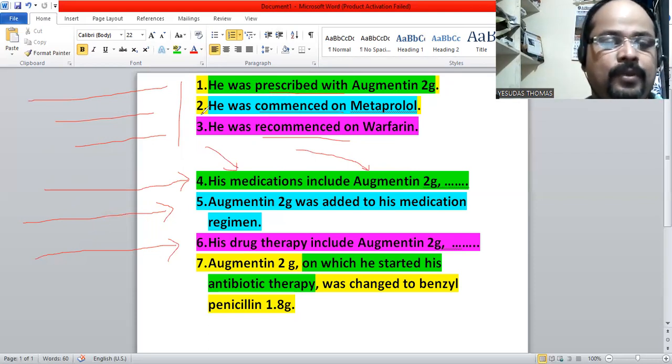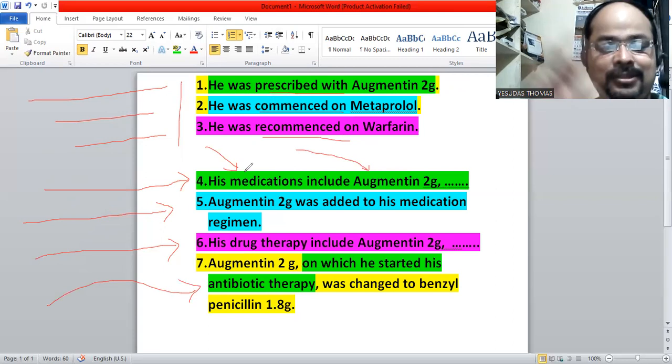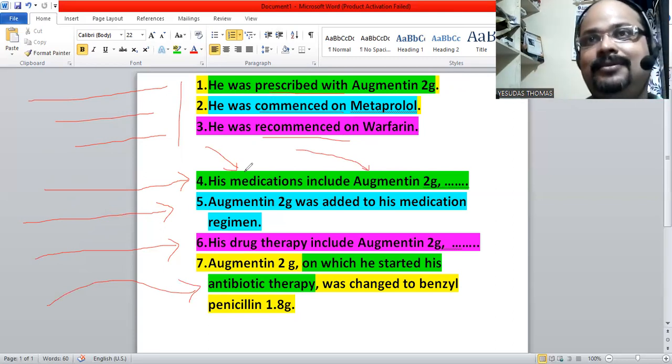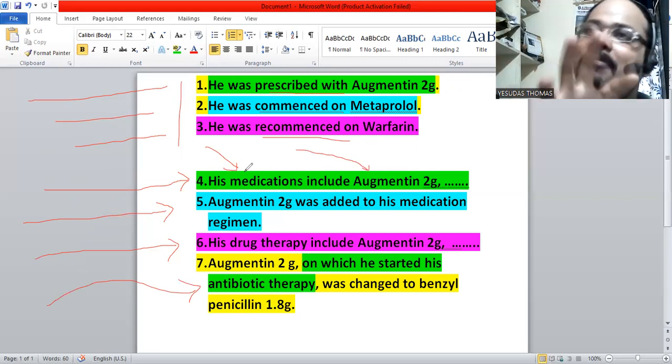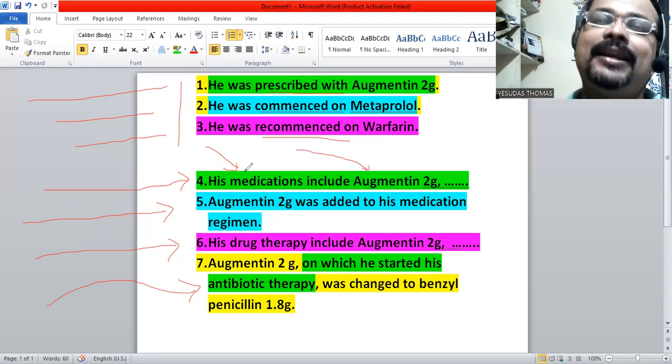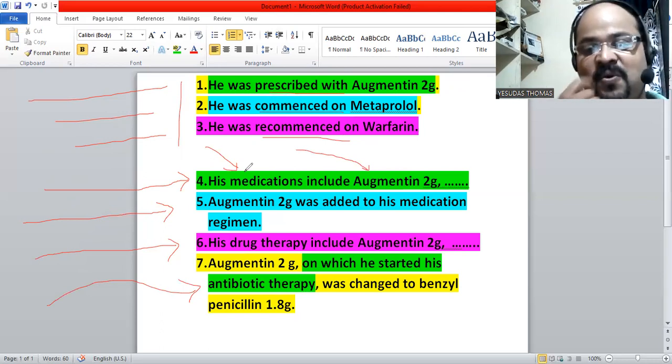Now the last sentence, which many of my students ask me how to write, how to frame the sentence. The sentence is just, we are changing one medication to another, and we need to say it in a sentence. So how should it be?